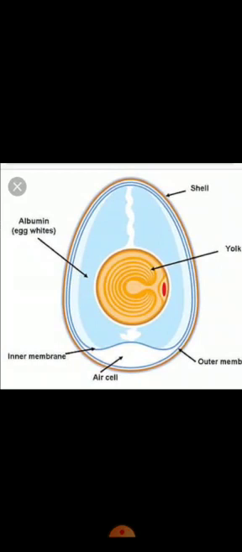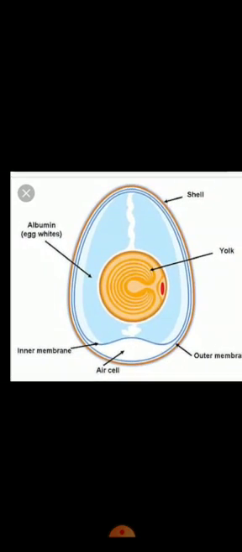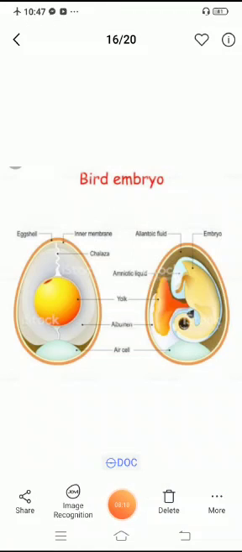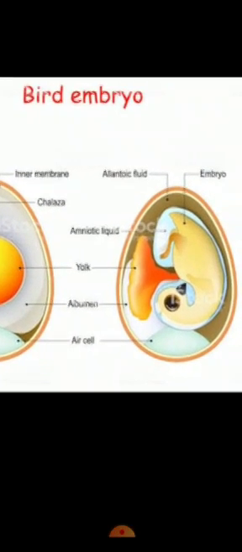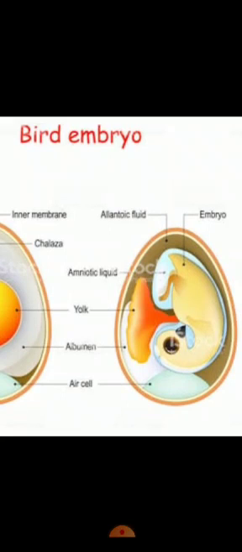A growing baby inside the egg. This is the structure of an egg. So now see here, this is a part of an egg. Now next, see the bird embryo. The growing baby inside the egg is called the embryo, which contains a bright white spot that develops into the baby. This is the baby bird inside, the bird embryo.